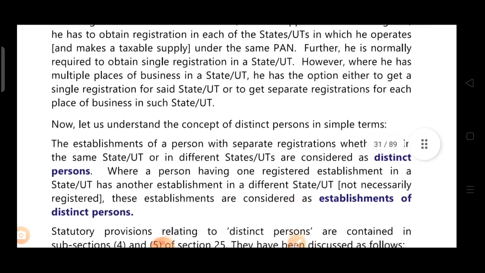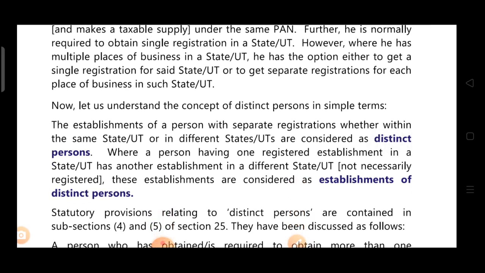Where a person having one registered establishment in a state or union territory has another establishment in a different state or union territory, and in this case not necessarily registered, the establishments are considered establishments of distinct persons. See this properly. Suppose in state A a person is registered, and in state B that person is also supplying, but he is not registered in state B. If a supply takes place from state A to state B, then also it will be treated as supply between distinct persons, even though the second state is not registered.